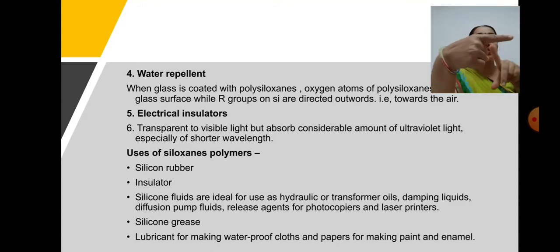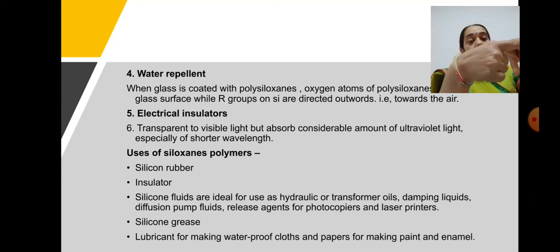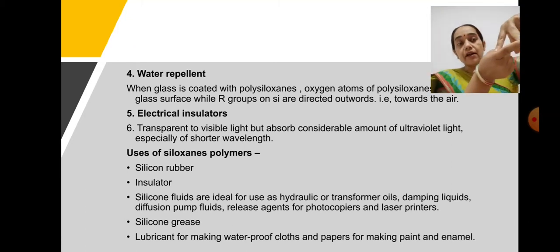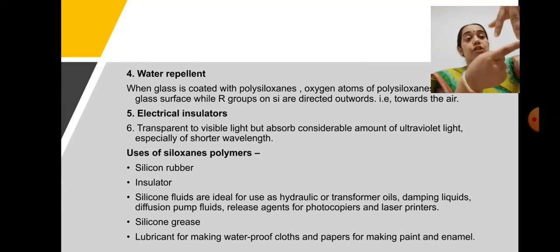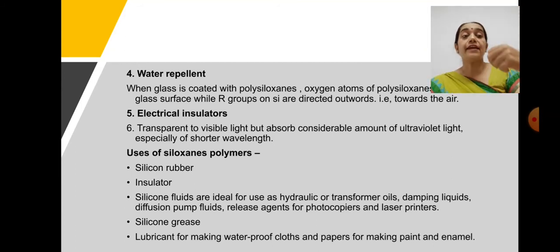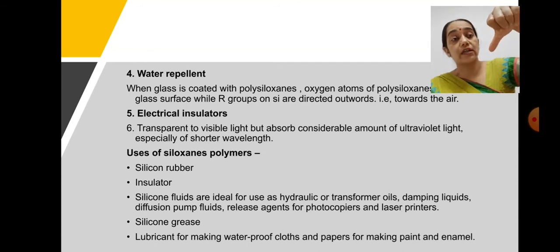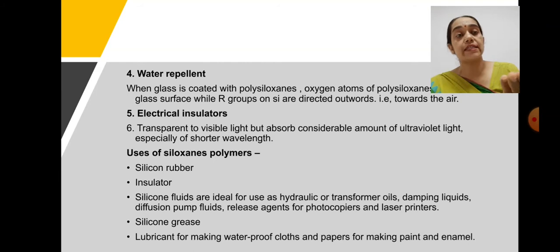For example, if this is a glass surface, these oxygen atoms will bind over the glass surface, and the alkyl chain will project outward. If the alkyl chain is towards the outside, it will not allow water molecules to move inside, and as a result it will be water repellent in nature.